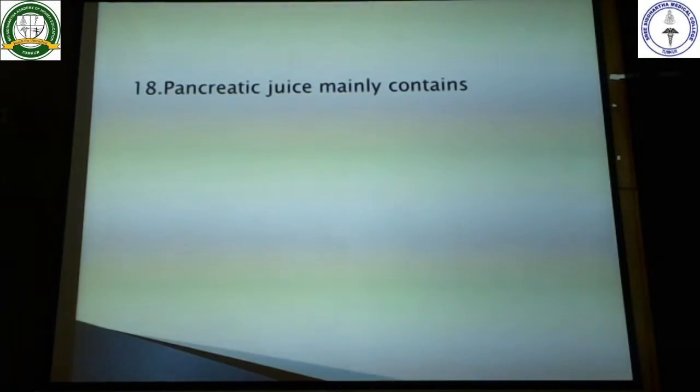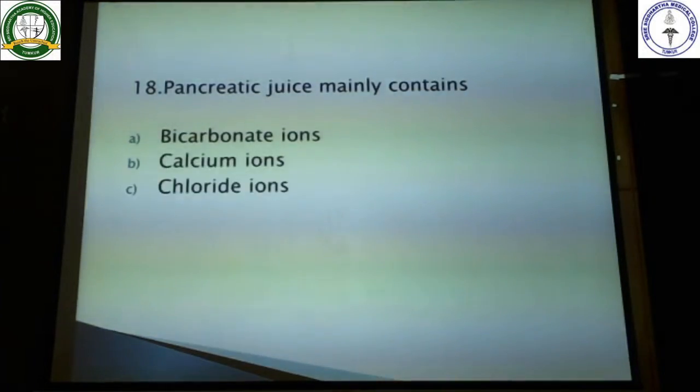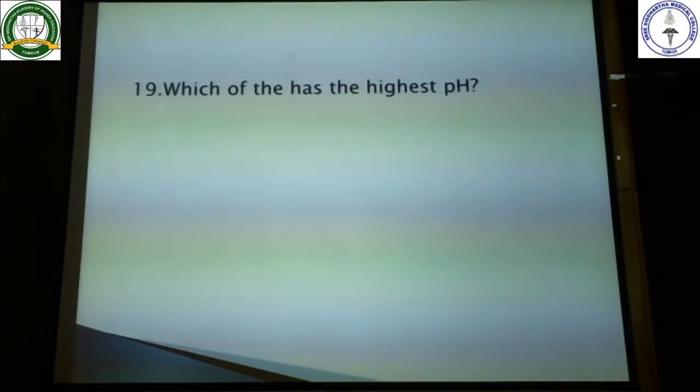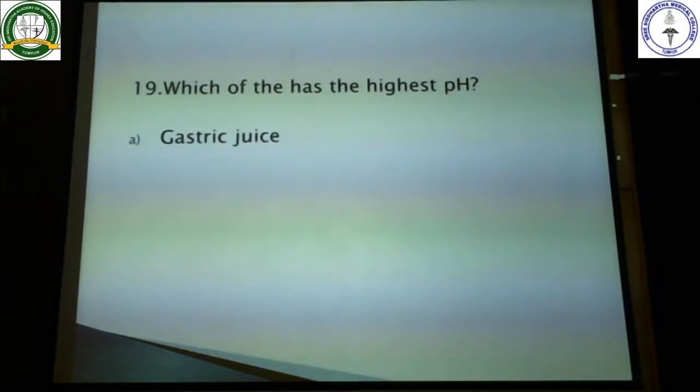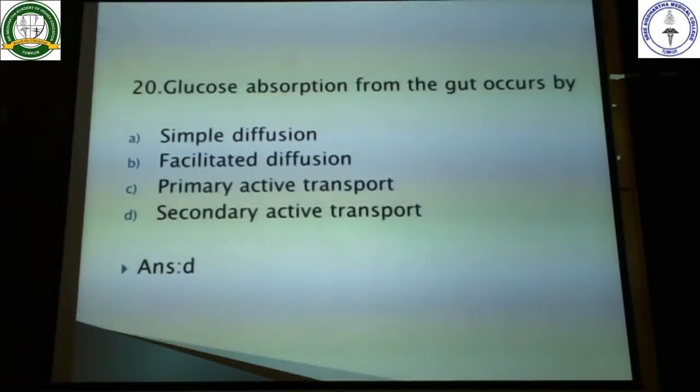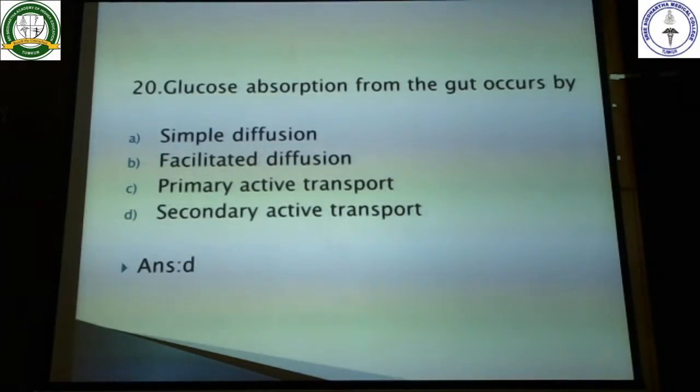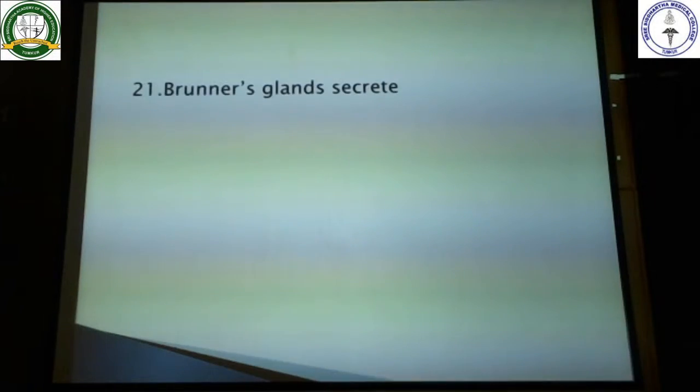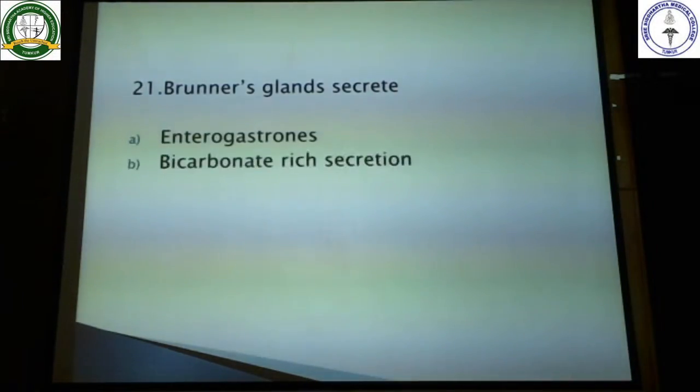Then pancreatic juice mainly contains bicarbonate ions. That is the answer. Which of the following has the highest pH? Highest means more alkalinity. It is the pancreatic juice. Then glucose absorption from the gut occurs by secondary active transport, as glucose is absorbed by the sodium co-transporter. Then Brunner's glands secrete bicarbonate secretions.